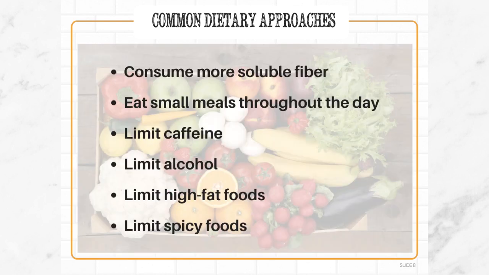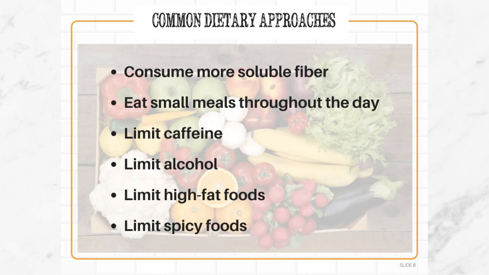Common dietary approaches include consuming more soluble fiber. Soluble fiber is a kind of fiber that attracts water and creates a gel in the gastrointestinal tract. Soluble fiber is found in foods such as oats, barley, nuts, beans, lentils, and seeds. Consuming more soluble fiber can promote healthy GI function.